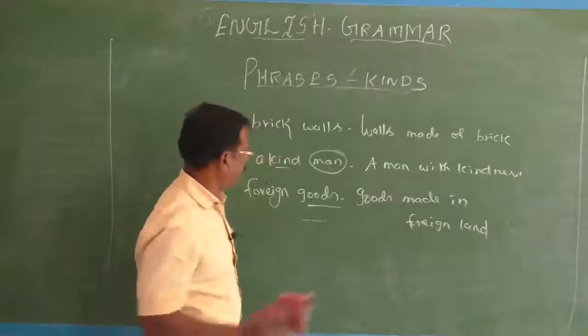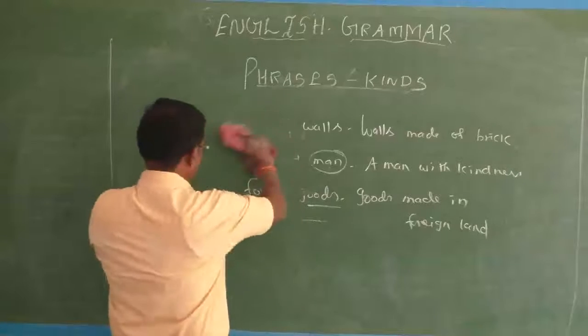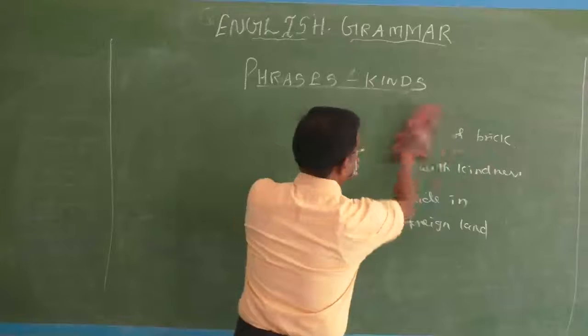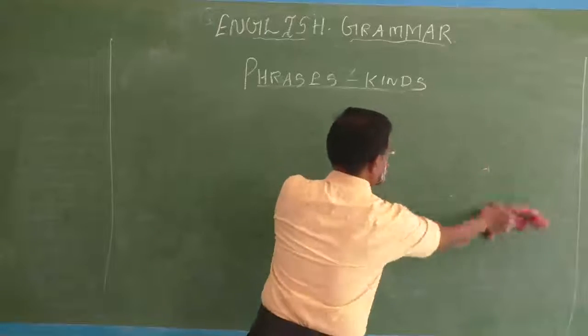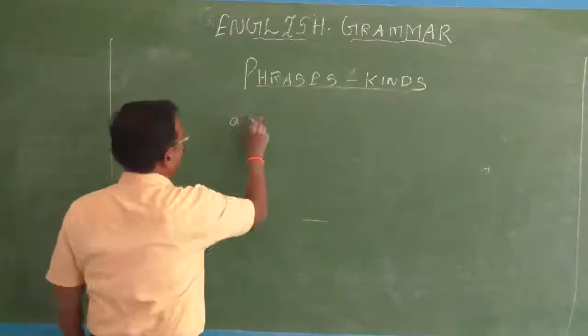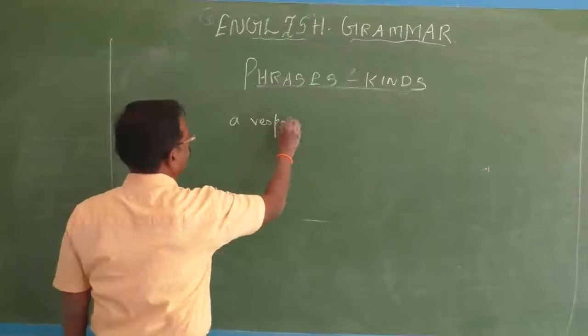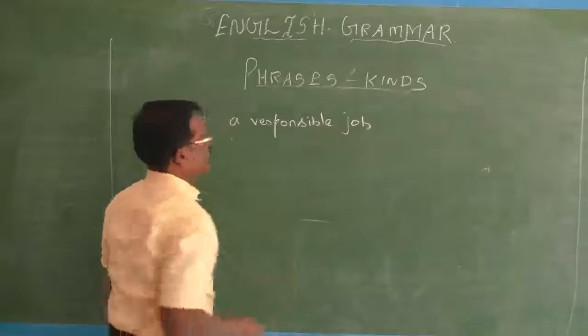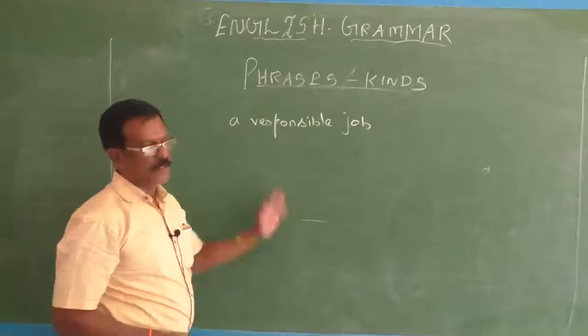For example, I will write this sentence. It is a responsible job. See, a responsible job. Responsible is an adjective.